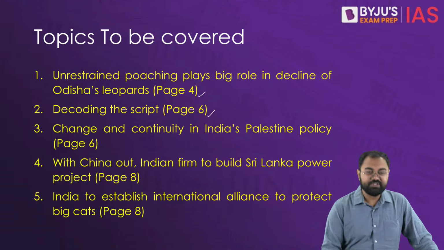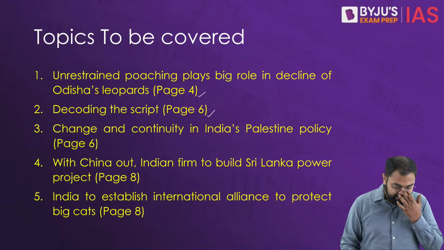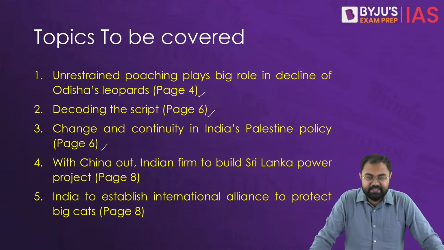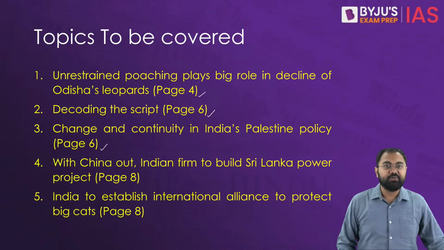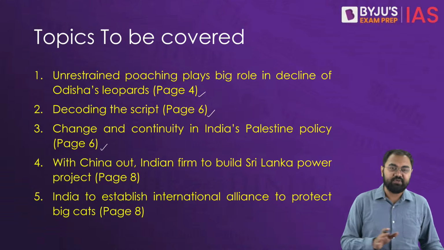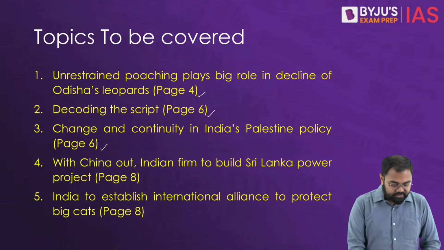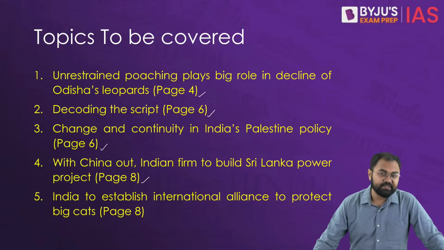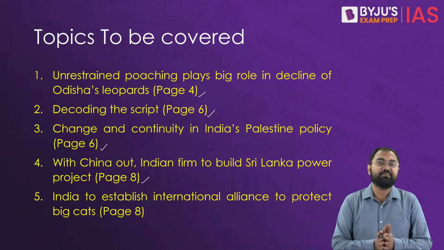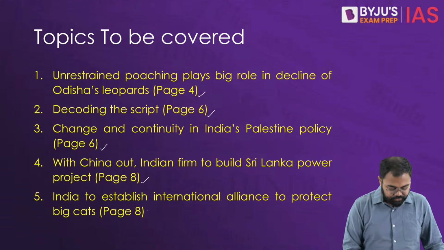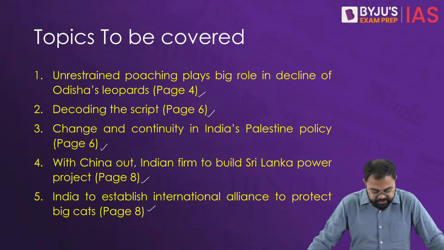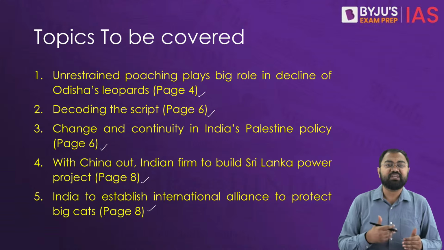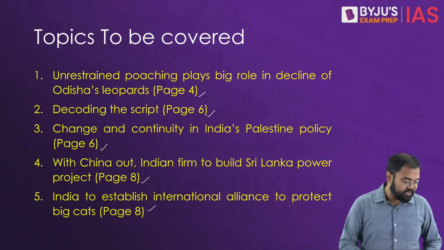Then decoding the script, which is based on genome editing. We'll try to understand that. Then change and continuity in India's Palestine policy. We'll understand what exactly the policy is about, and what exactly are the changes that we are looking at from India's perspective. With China out, Indian firm to build Sri Lanka power project. This is again something with regards to balancing of power, in a manner, in the Indian Ocean region. And then India to establish international alliance to protect big cats. Again we'll have an understanding of what exactly we see here and how things are shaping up.